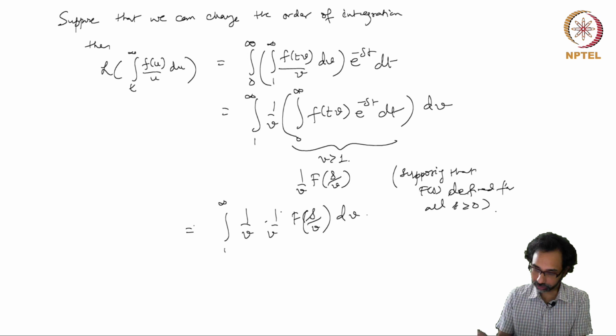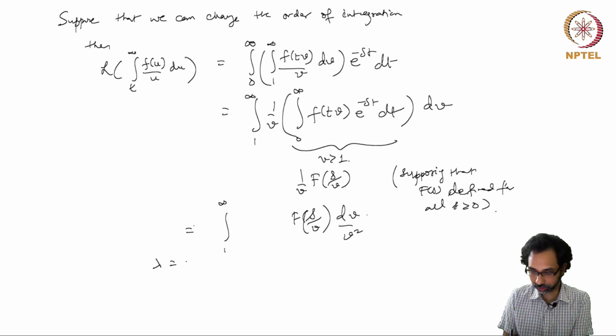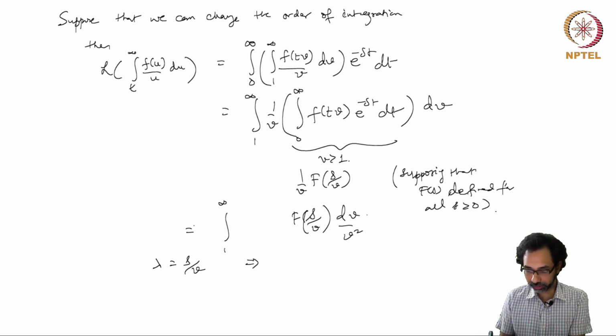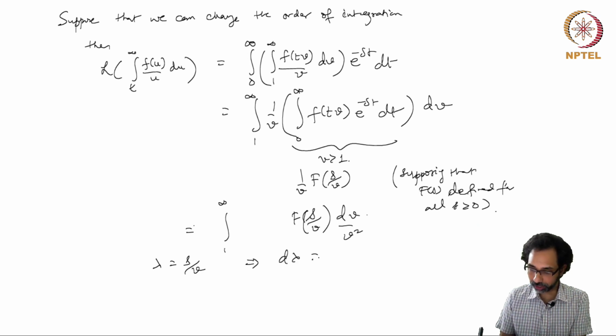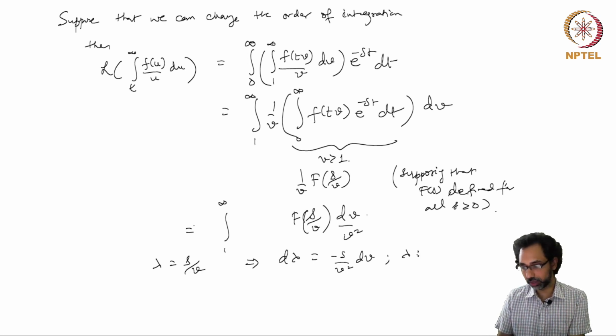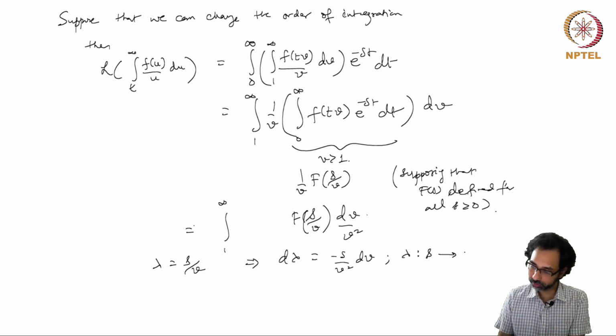So this is dv over v squared, and now I can make another change of variable lambda equal to s by v, which means that d lambda is minus s by v squared dv, and lambda goes from s to 0.